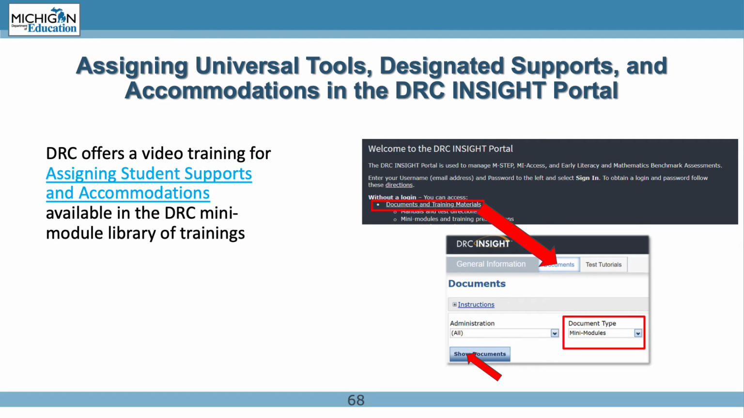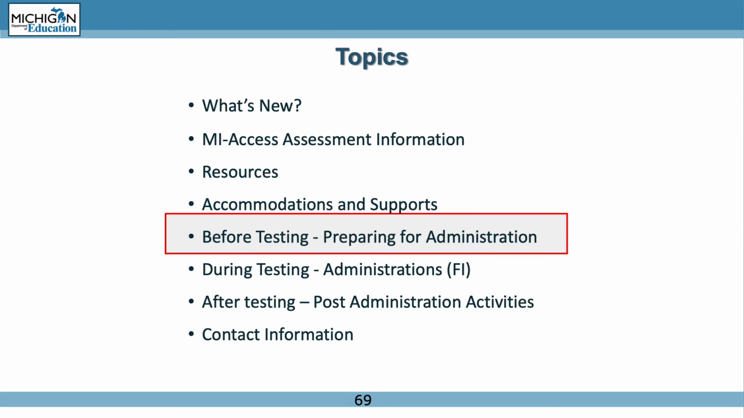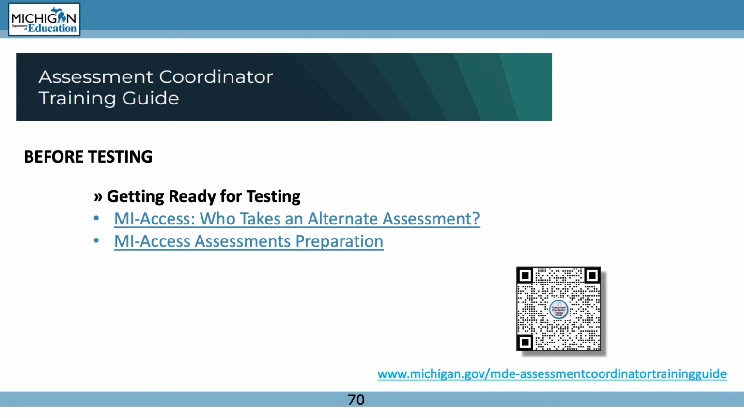DRC provides a video training for assigning student supports and accommodations in the DRC mini-module library of trainings. Follow the link on the DRC welcome page to documents and training materials to access. Getting ready for the My Access FI administration can involve a great deal of training and planning ahead of time. In this section, we will cover the activities leading up to testing. As you prepare for testing, you will find the Assessment Coordinator Training Guide is set up to help you with activities before testing. This is a good reference and training tool to get started.